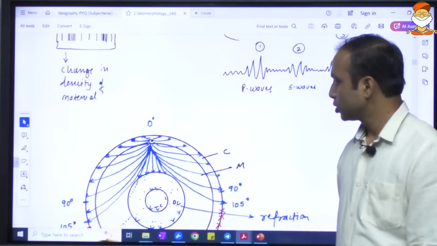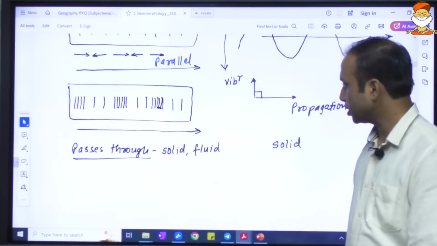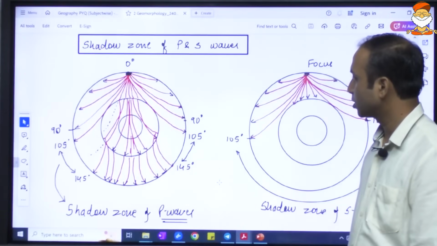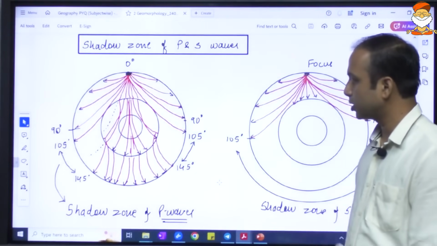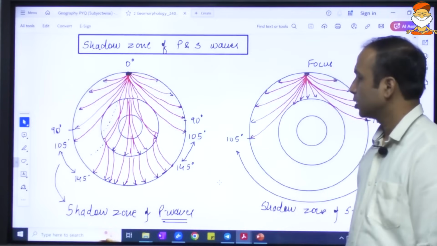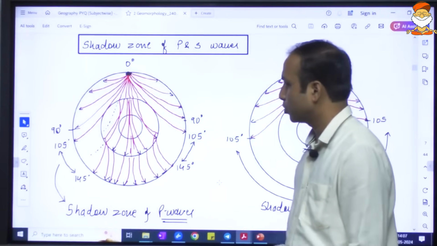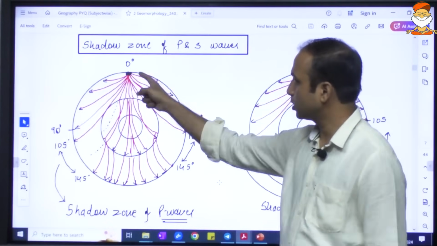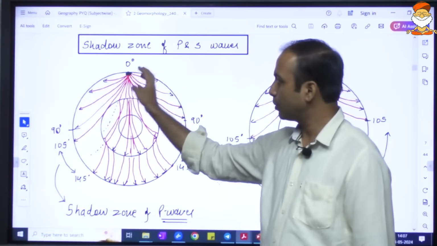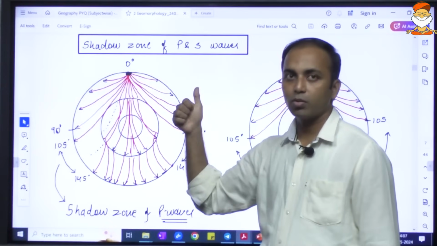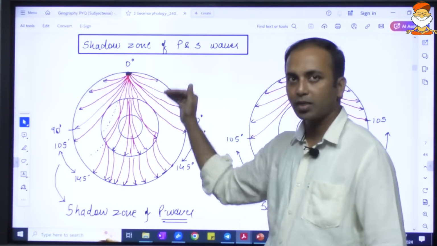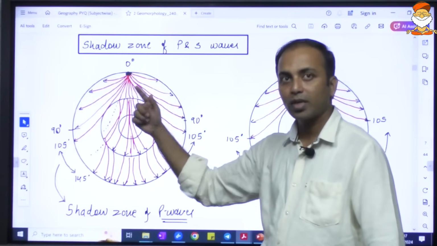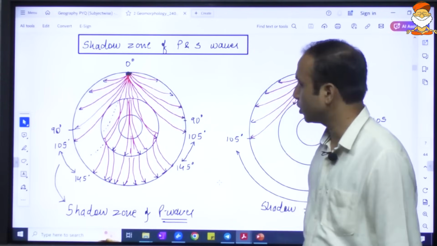Okay, so let us proceed ahead with the shadow zones. Having completed shadow zone, we'll proceed ahead with the questions. Now, shadow zones. Consider the Earth and a focus point, and from there primary waves start. What did we study about the primary wave? That it is a body wave only. Primary waves are longitudinal waves, passing through solid and liquid both.